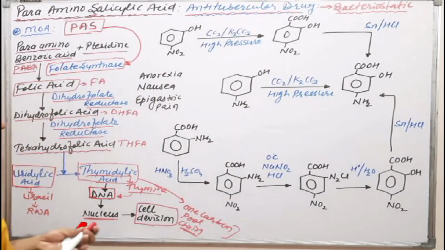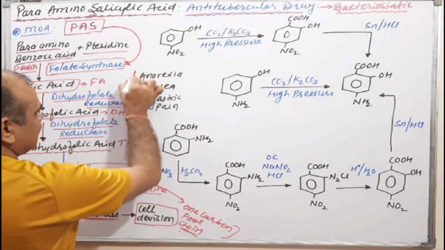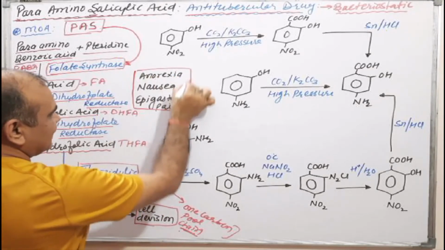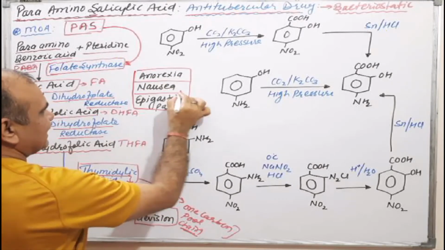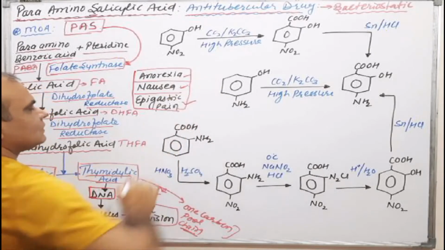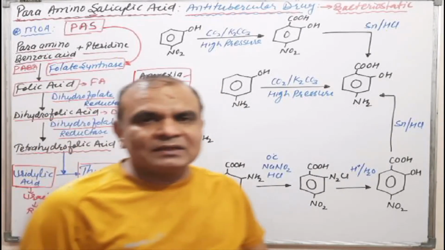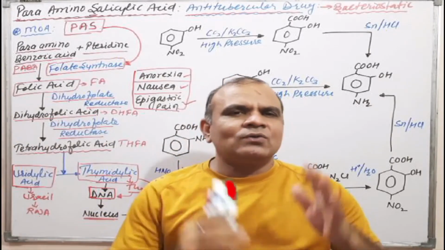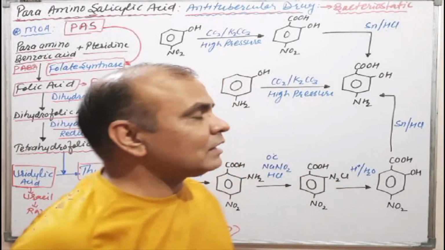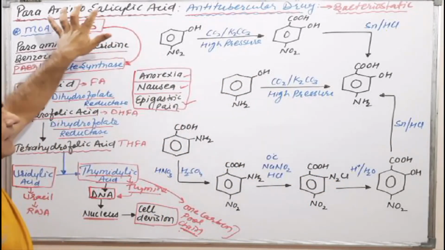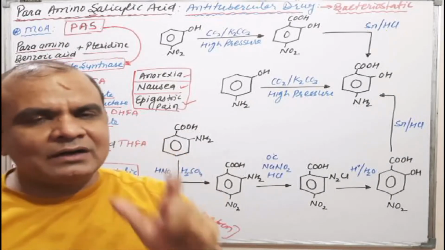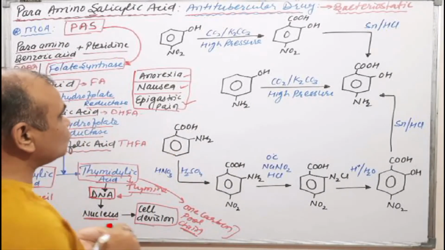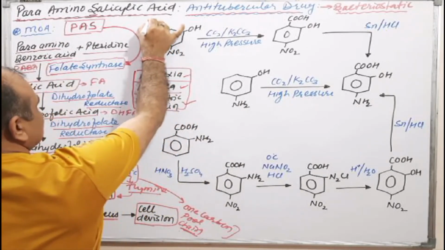At the same time, it causes different side effects, that are anorexia, nausea, and epigastric pain. These are the general side effects of this drug. Okay, now come to the synthesis of para amino salicylic acid. As we know, it is a very simple drug molecule. We have three routes of synthesis.